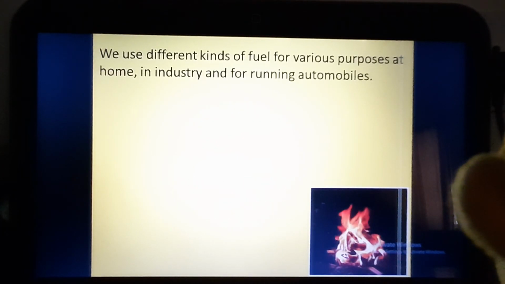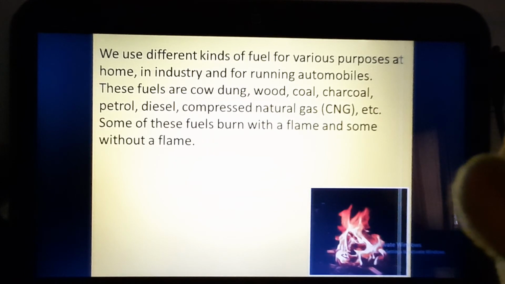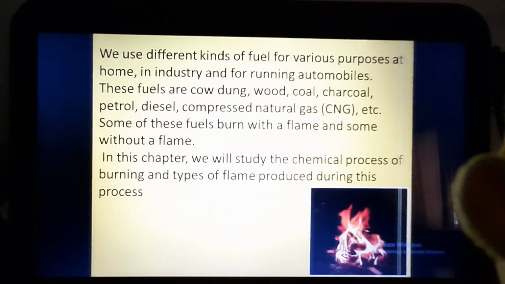First of all, we know that we use different kinds of fuel for various purposes. That means to get energy for various processes which we do at home, in industry, or for running automobiles. These fuels are cow dung, wood, coal, charcoal, petrol, diesel, CNG, etc. Some of these fuels burn with a low flame, whereas some burn without a flame. In this chapter, we will be studying the chemical process of burning and the types of flame produced